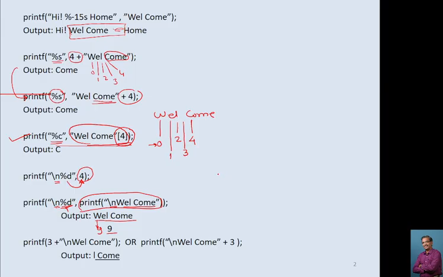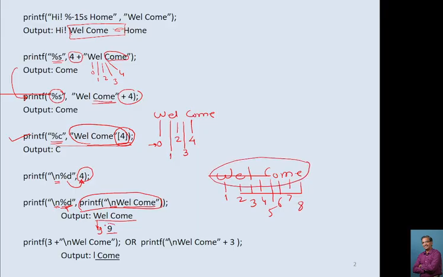Now one question arises: if you consider this welcome, this is character 1, this is 2, this is 3, blank space is 4, this is 5, then 6, 7 and 8. So this is printing a total of 8 characters. Then how does this 9 come? So my dear students, this 9 comes because of the slash n.